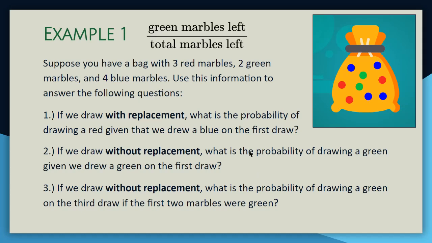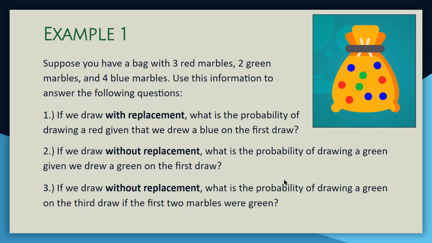The probability of drawing that second green is the number of green marbles left divided by the total marbles left. I had 2 greens to start with and I've removed 1, so I only have 1 green left. There were 9 total marbles and I removed 1, so now I only have 8 marbles left. So the probability of getting a green on the second draw, given that the first one was green, should be 1 out of 8.